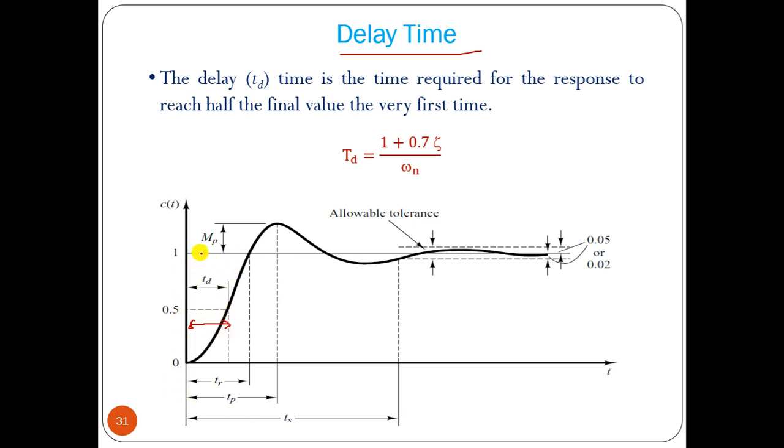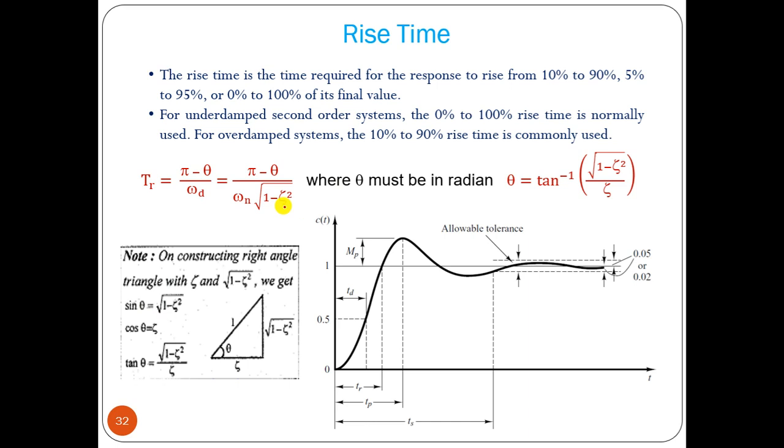As we are applying a step input, the final output value should be 1. So how much time will it take to reach the 0.5 value? That is called delay time. I am not going into the derivation, but you can remember the formula: td equals 1 plus 0.7 zeta divided by omega n. So if you know the zeta and omega n values of the second order system, we can find out td, the delay time. Then we can find out rise time.